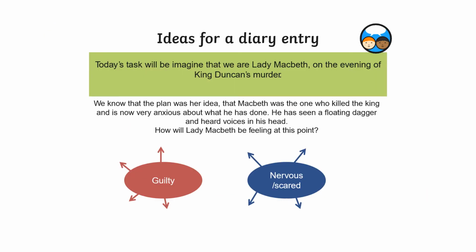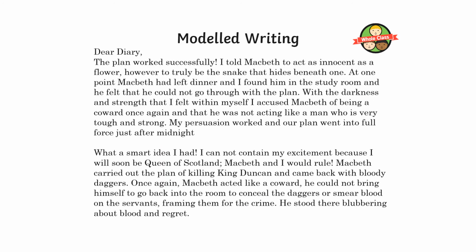So we are now going to pretend that we are Lady Macbeth, and you are going to imagine that it's the evening of King Duncan's murder, and you're going to write a diary explaining what has happened. So here is an example. We want to talk about how she feels guilty a little bit, maybe, or that she's happy that her plan is working, and we want it to come across that she's still really bitter and twisted, and she's the one manipulating Macbeth, persuading him to do this horrible, horrible act.